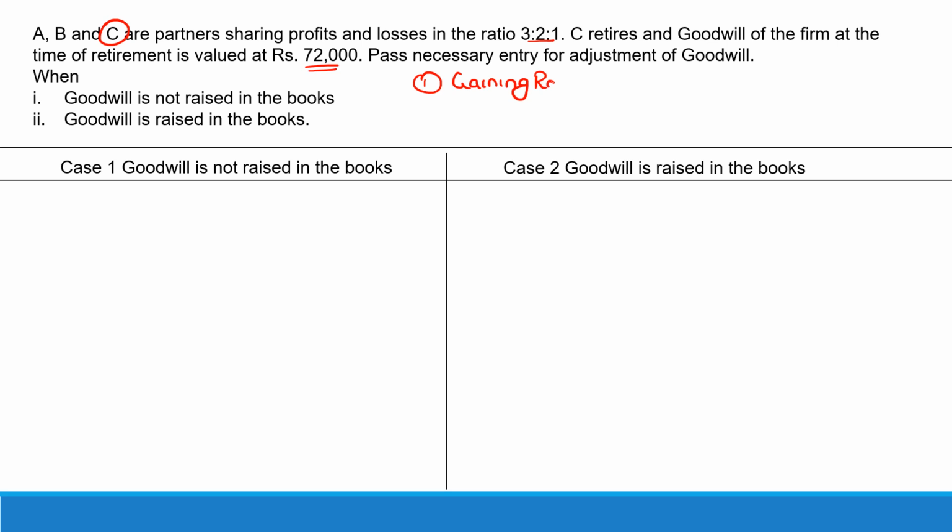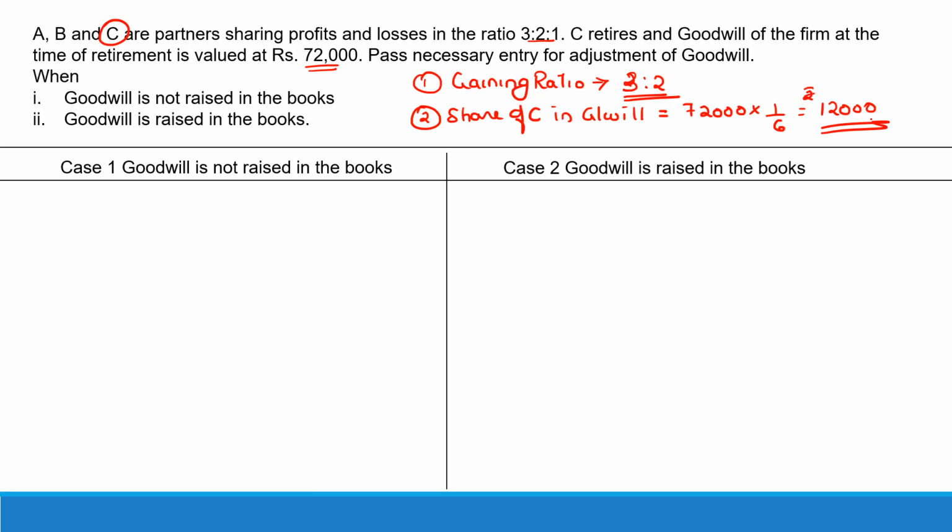Here again, nothing has been given. The new profit sharing ratio or specified ratio has not been given. So we assume that the gaining ratio would be the same as their old profit sharing ratio, which is 3:2. Therefore, second step, calculate the share of C in goodwill. The goodwill of the firm is 72,000 into 1/6. That would be 12,000 rupees, C's share in goodwill.